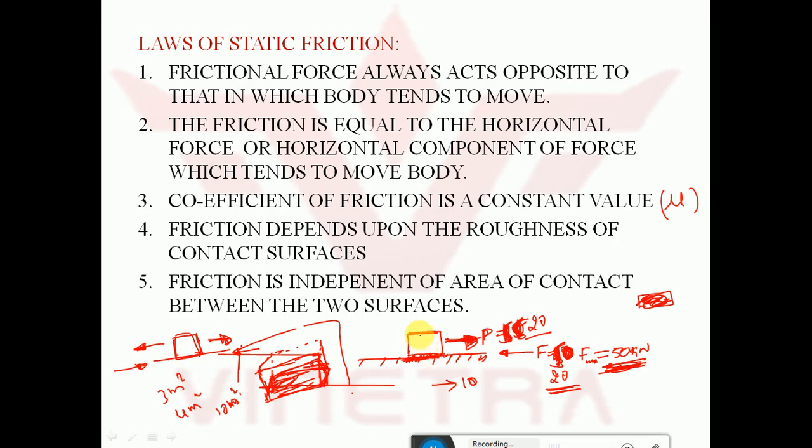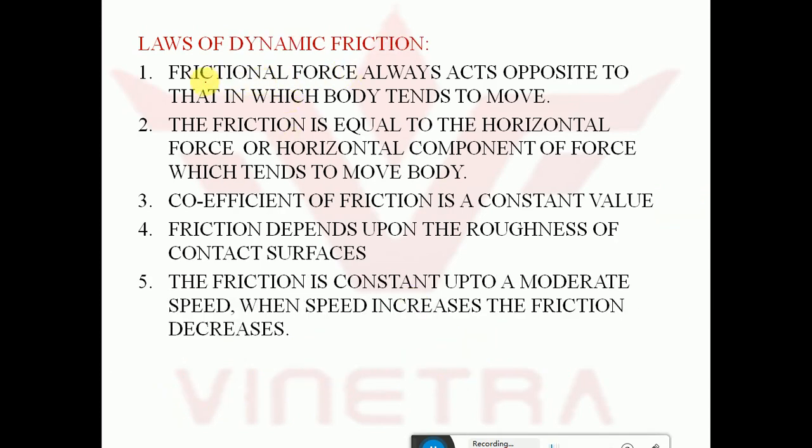Now let us next see what are the laws of dynamic friction. In dynamic friction, first four things remain same. That is, friction force always acts opposite. The friction is equal to the horizontal force. The coefficient of friction will remain constant. Friction depends upon the roughness of the contact surface. Up to these four laws remain same, but only the fifth law is added in the laws of dynamic friction. What is that? The friction is a constant up to a moderate speed. When the speed increases, the friction decreases.